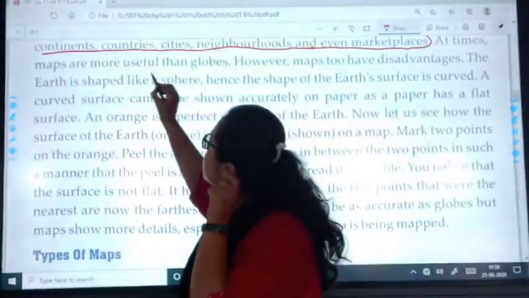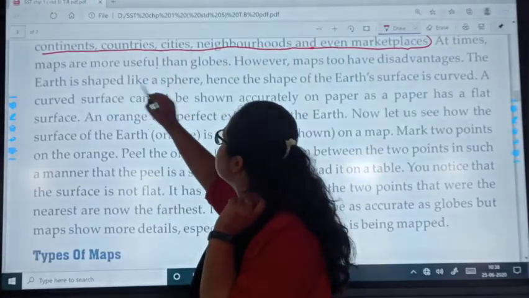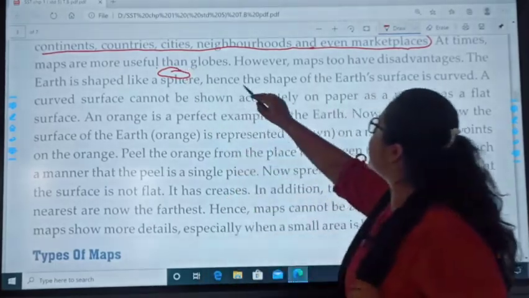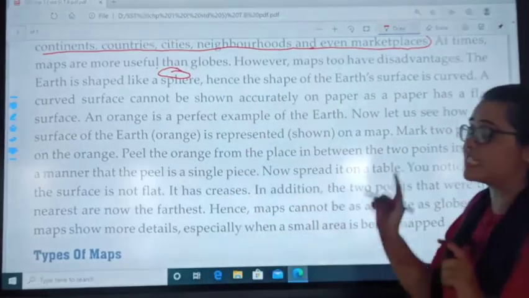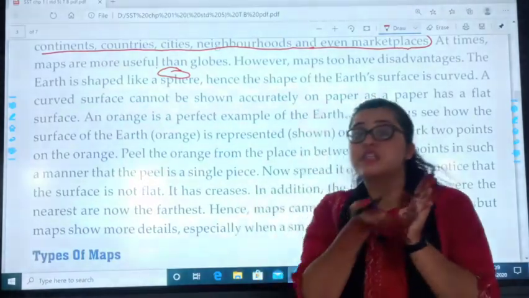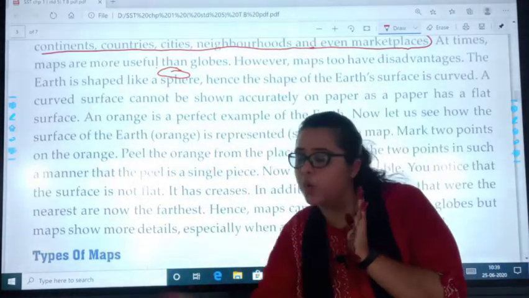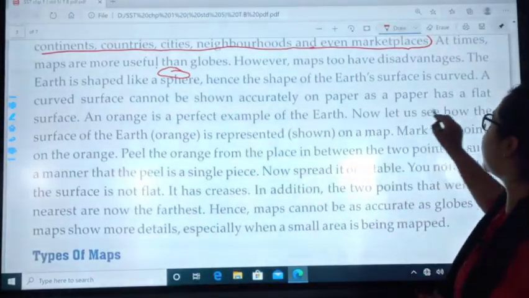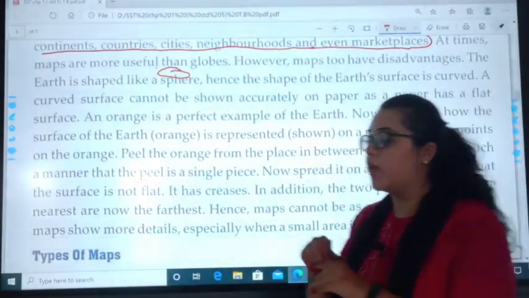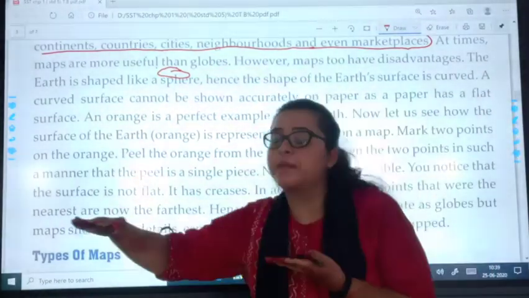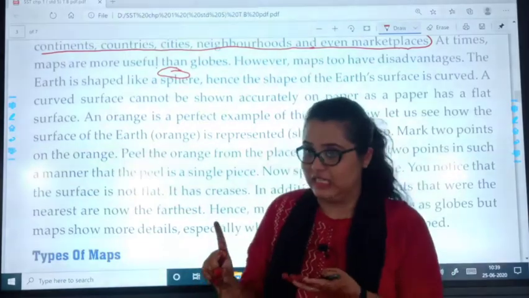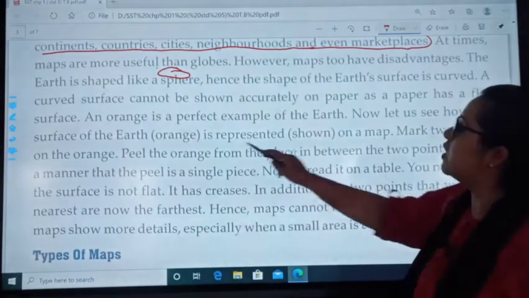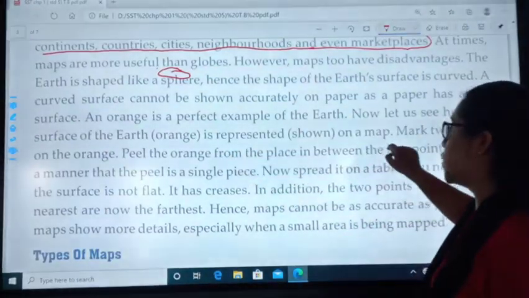You can have it like this curve. Earth is shaped like a sphere. And hence the shape of the earth's surface is curved. You can see the earth is in the shape of a sphere, so one side of it will be curved. A curved surface cannot be shown accurately on paper as the paper has a flat surface. I cannot present any curved surface accurately on plain paper. And the orange is a perfect example of the earth. Now let us see how the surface of the orange is represented as shown in a map.